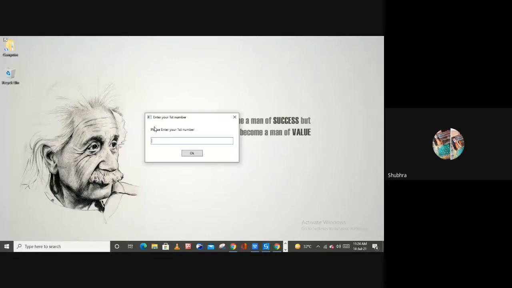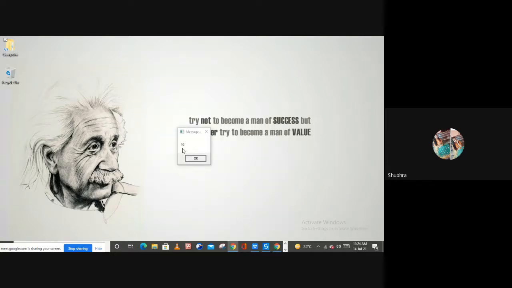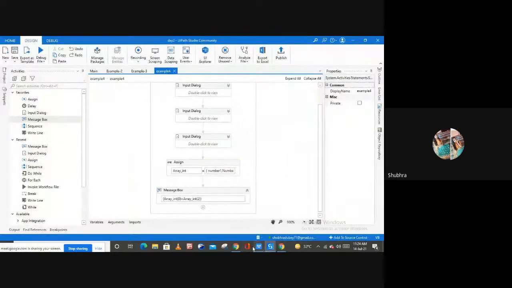Enter your first number, let's suppose 5. Enter your second number, let's suppose 4. And enter your third number, let's suppose 5 again, right? So 5 plus 5, the answer will be 10. As you can see, the answer is 10, right? So this is how you can use your array variables.